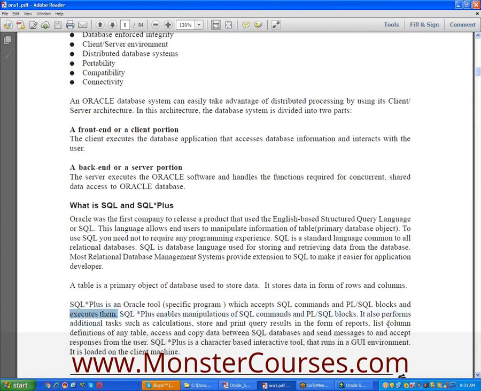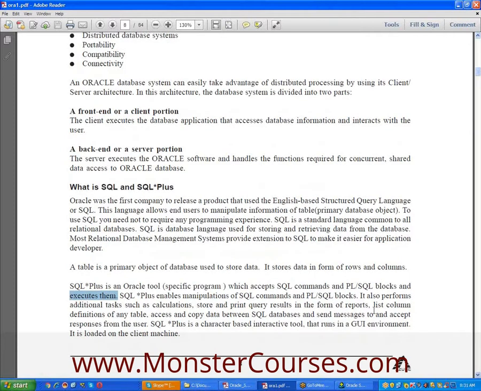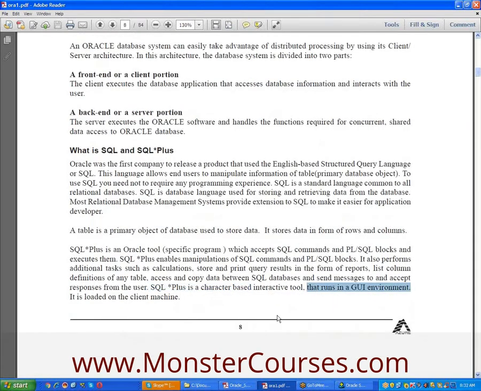One more important point: SQL Plus is a character-based interactive tool that runs in a GUI environment. What is meant by GUI? Graphical User Interface. It is loaded on the client machine. You are my client, so we can install this SQL Plus into your machine.